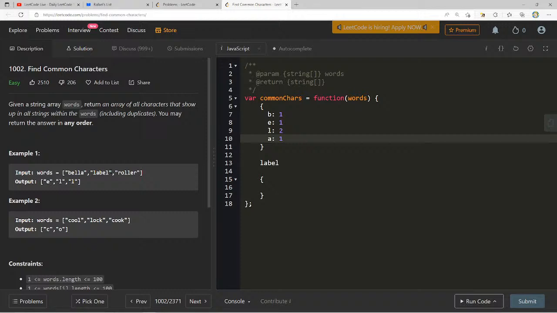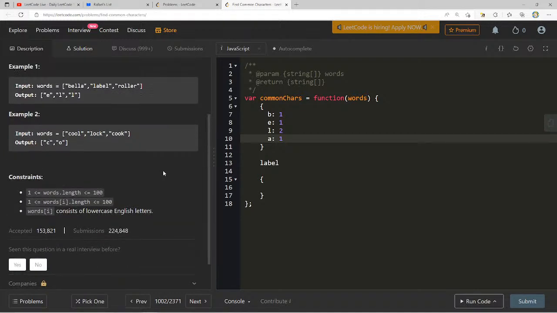I think the first time I tried to solve this question, I wanted to check if the character count at the end is equal to 3, because I thought each word would be distinct or have unique characters, but that's not the case, right? Because we can have duplicates. So 2, 2, and 2. So 1 always shows up in each.